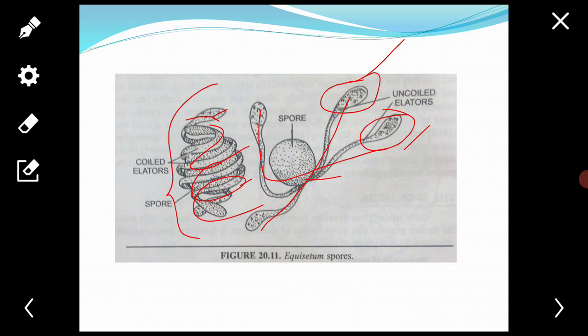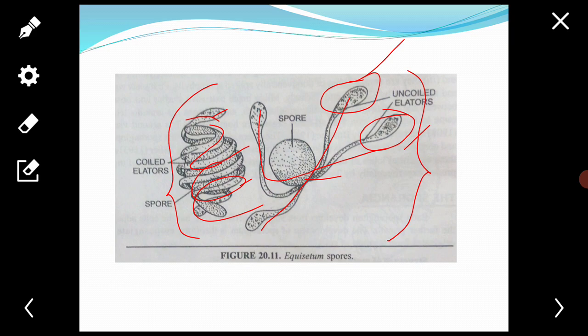Next, the function of the elaters. The elaters help in dispersal of spores at maturity. When the sporangia dry up, the elaters uncoil and exert a pressure on the sporangial wall, and they help splitting of the sporangium through a longitudinal slit.